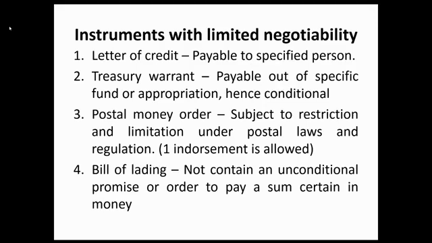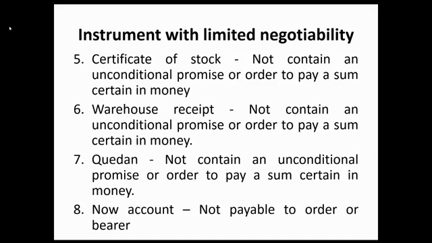Postal money order is non-negotiable because these are subject to postal laws and it can be endorsed only once. Bill of lading is non-negotiable because it does not contain an unconditional promise or order to pay a sum certain in money because these are payable in goods. Certificate of stock is non-negotiable because it does not contain an unconditional promise or order to pay a sum certain in money.